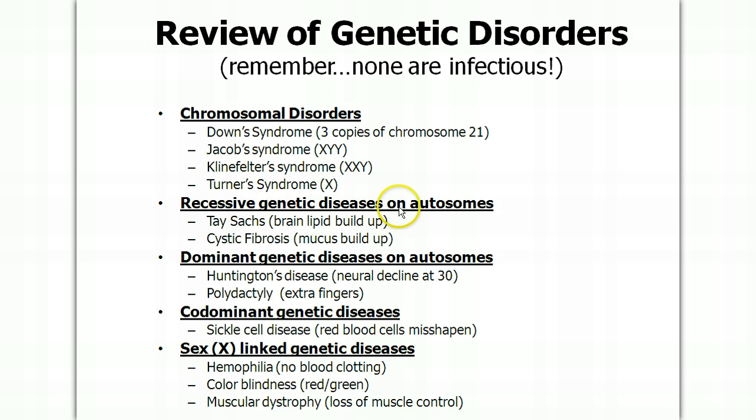Some recessive genetic disorders carried on the first 22 pairs of chromosomes includes Tay-Sachs, where the brain lipid builds up in your brain cells, nerve cells, and basically the lysosomes don't function correctly.